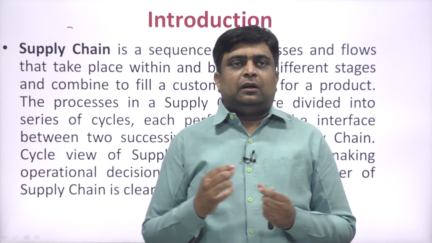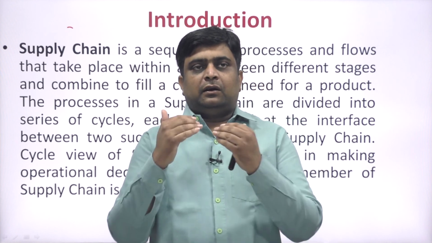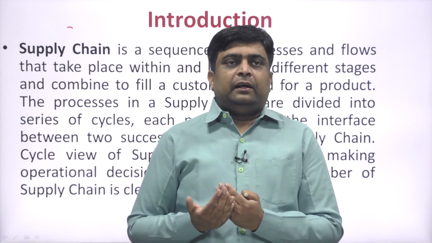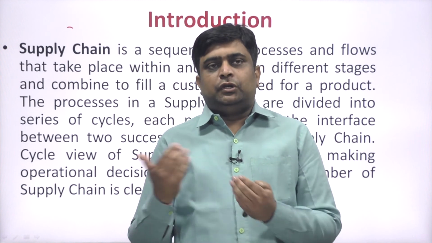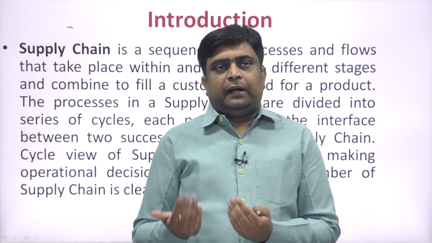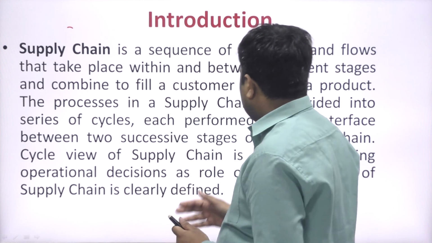So, from supplier to manufacturer there is a cycle, another cycle is between manufacturer and distributor, another between distributor and retailer, and another between retailer and customer.